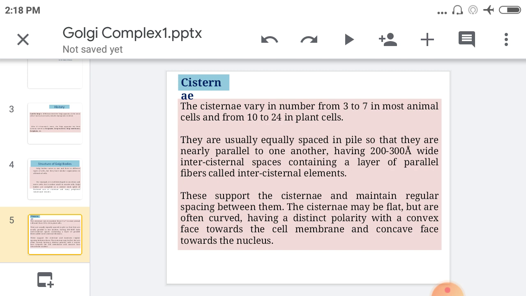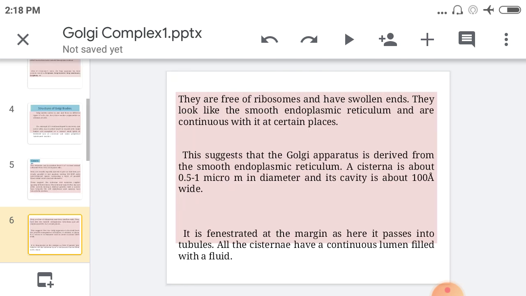You know that convex and concave faces are present: the convex face toward the cell membrane, but the concave face toward the nucleus. This is about the cisternae. They are free of ribosomes and have a swollen end. They look like a smooth endoplasmic reticulum. It means the shape of this Golgi complex looks like the smooth endoplasmic reticulum, and free of ribosomes as in the endoplasmic reticulum also.